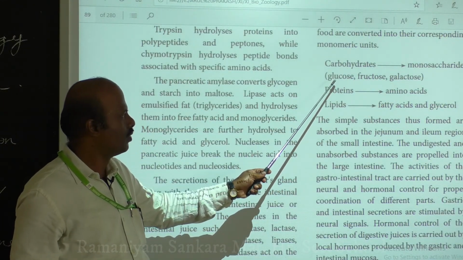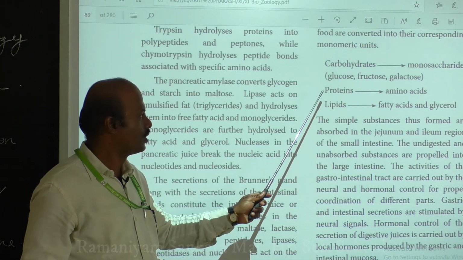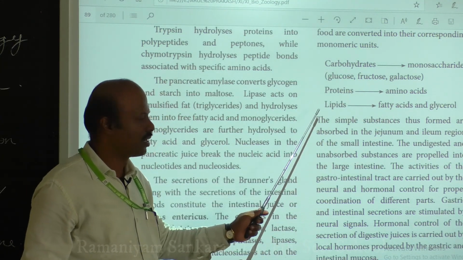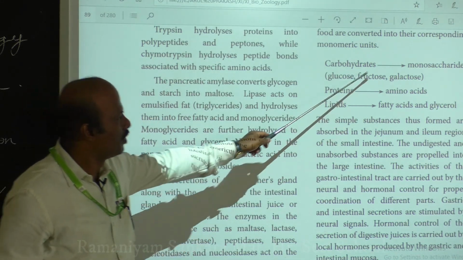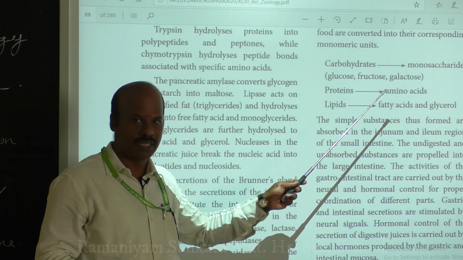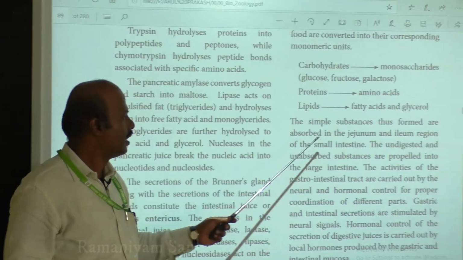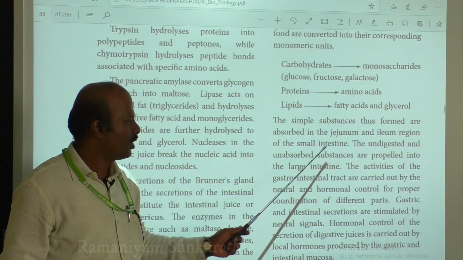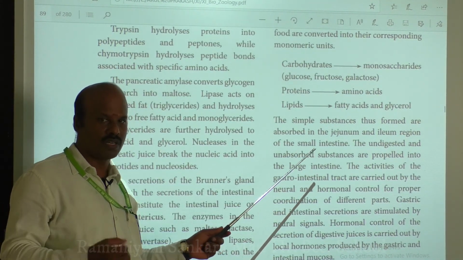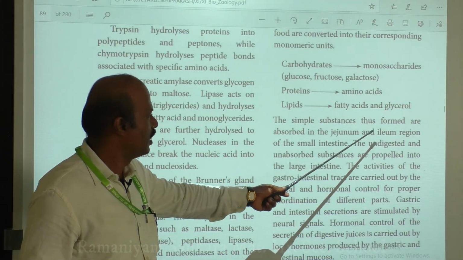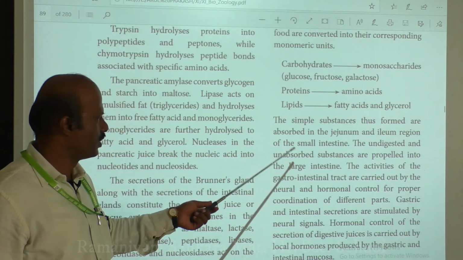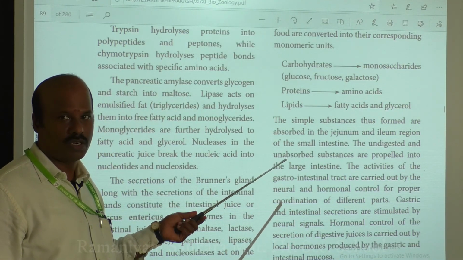Carbohydrate is converted into glucose, fructose and galactose. Proteins are converted into amino acids. Lipids are converted into fatty acid and glycerol. Okay, these simple substances present in the small intestine are absorbed in the jejunum and ileum of your small intestine. So which part of your small intestine is able to absorb this digested food? Only the jejunum and ileum are capable of absorbing this digested food in the small intestine.